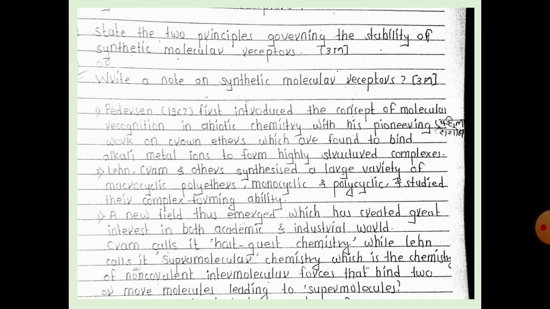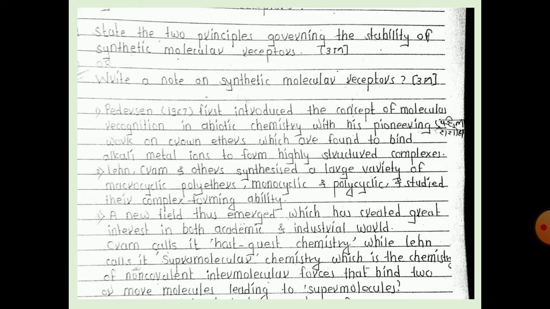Host-guest chemistry was named by Cram, and Lehn called it supramolecular chemistry, which is the chemistry of non-covalent intermolecular forces that bind two or more molecules to form a supramolecule. So Cram has defined host and guest as follows: the host is any molecule or ion which has binding sites that converge in the complex, while the guest is any molecule or ion whose binding sites diverge.